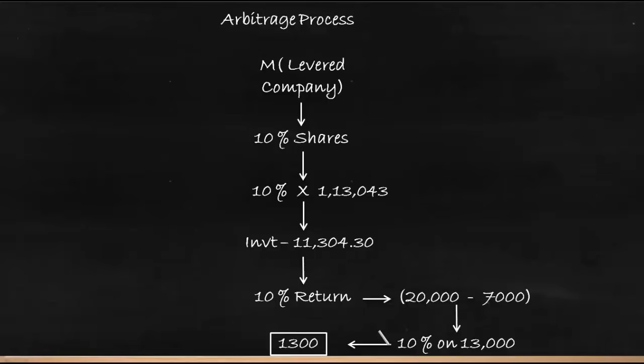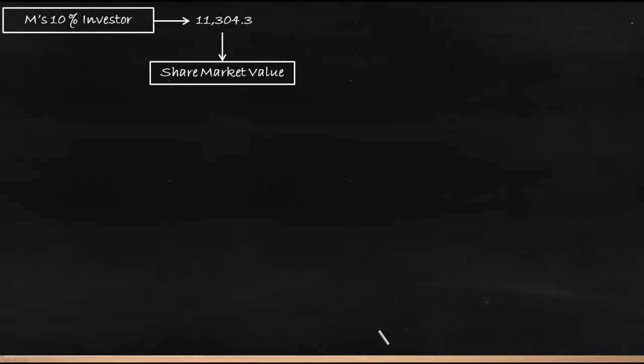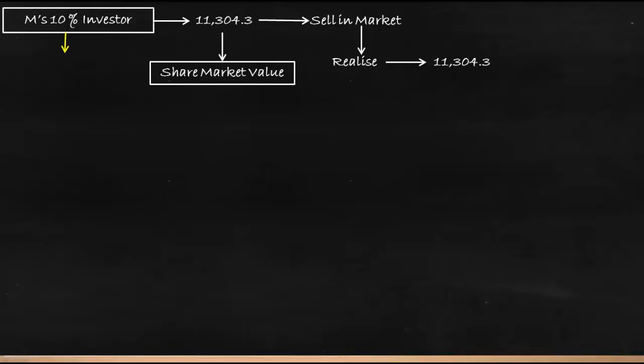Now to test this arbitrage process, let's say this 10% investor who is holding 11,304.3 at its market value is going to sell in the market and realize 11,304.3. Now he should borrow 10,000, that is 10% of the debt, at 7%.